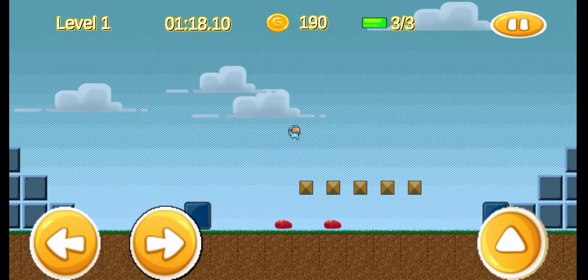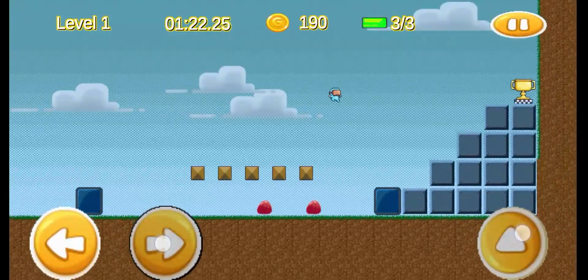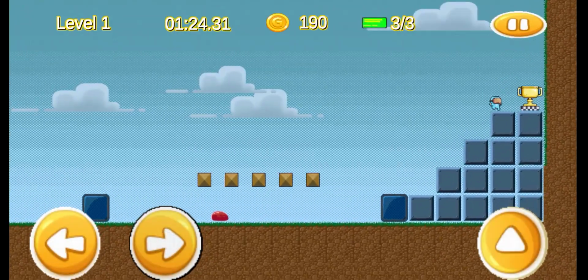Upon collecting all the modules and reaching the end of the level, a 10-point quiz will appear that the player is required to answer to complete the level.